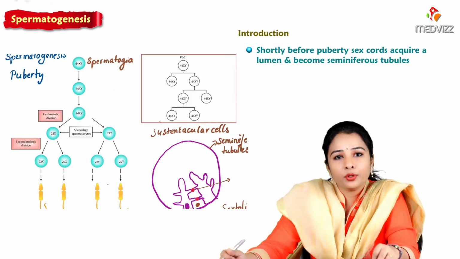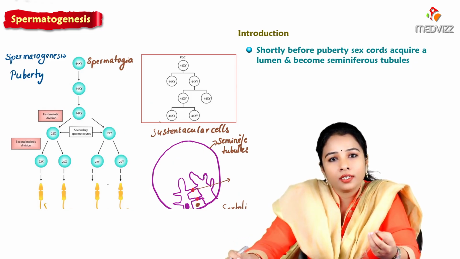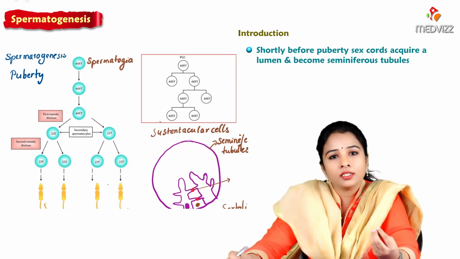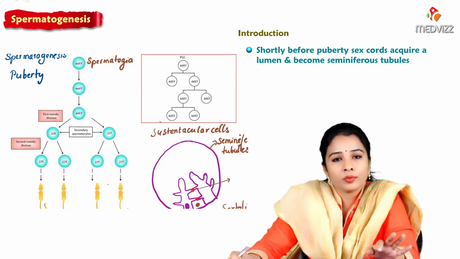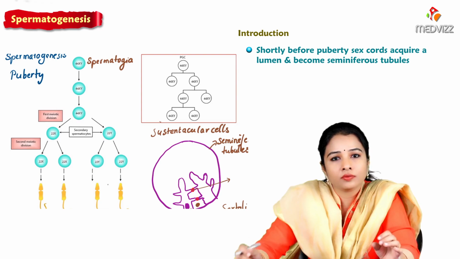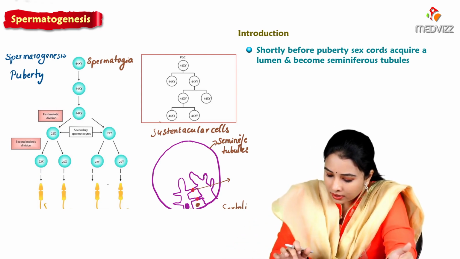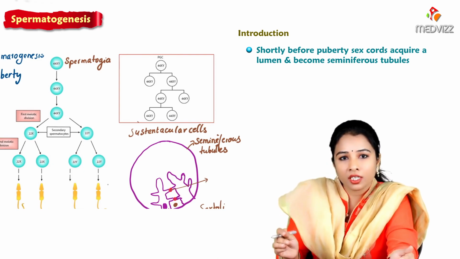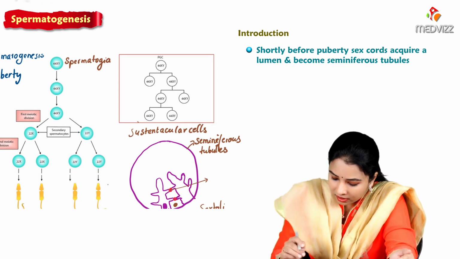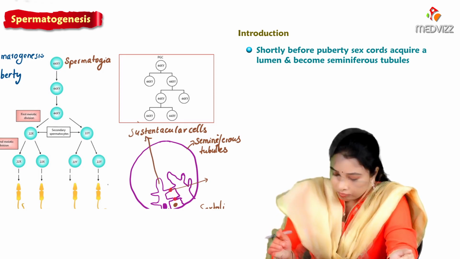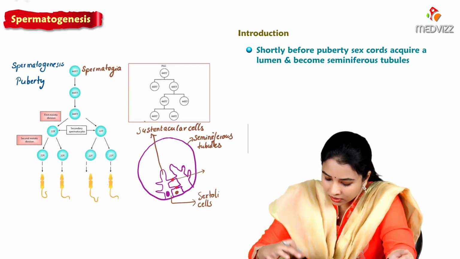Shortly after puberty, at the time of birth we see the sex cords present in the testis which don't have any lumen. They are just solid cords filled with cells, one being the dormant spermatogonia cells, and apart from them we can see tall columnar supporting cells called sustentacular cells or Sertoli cells.